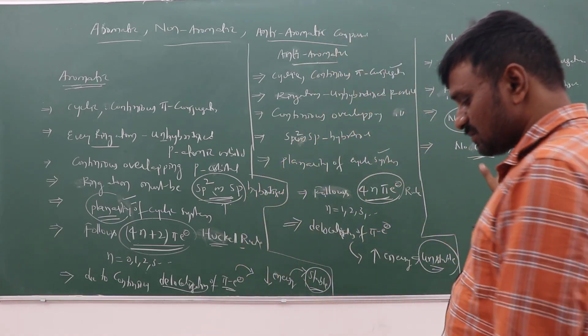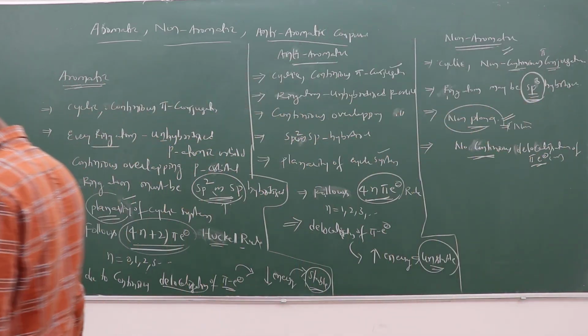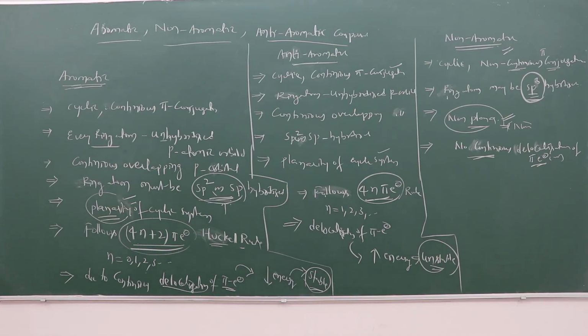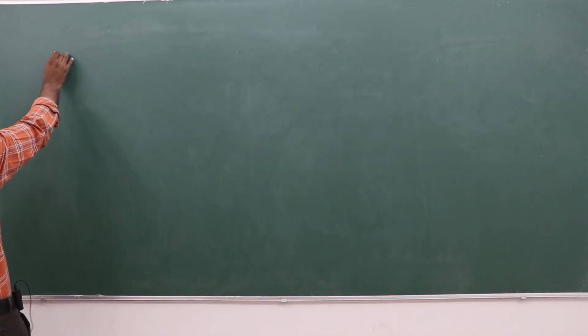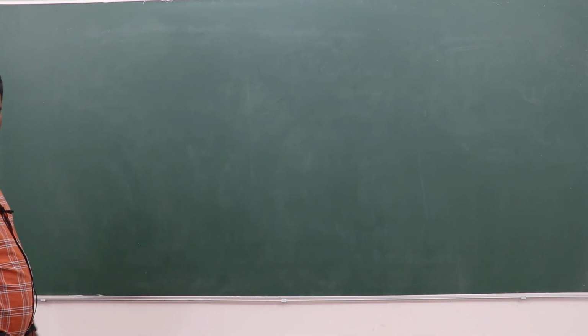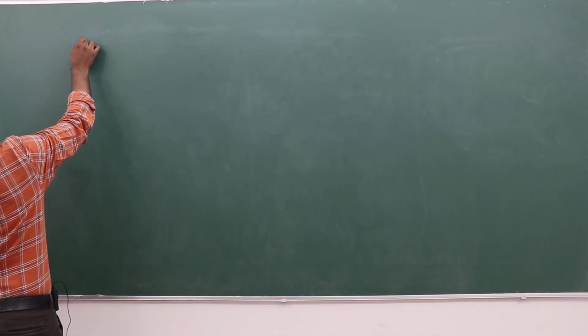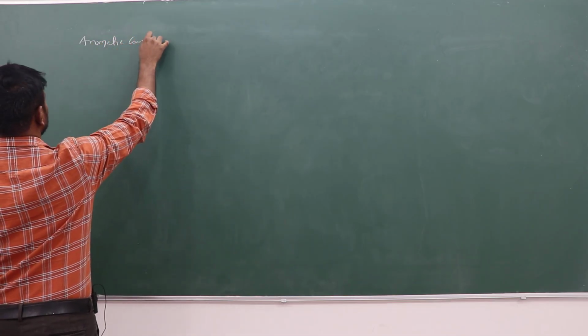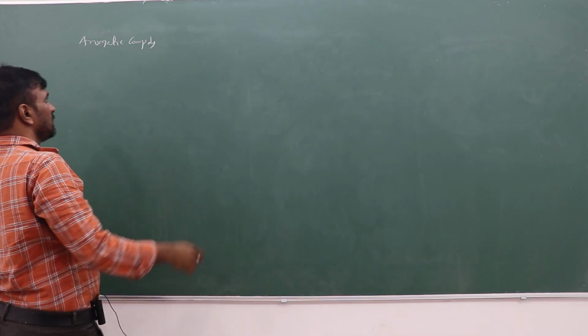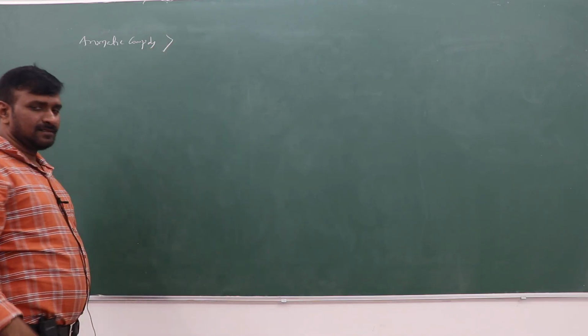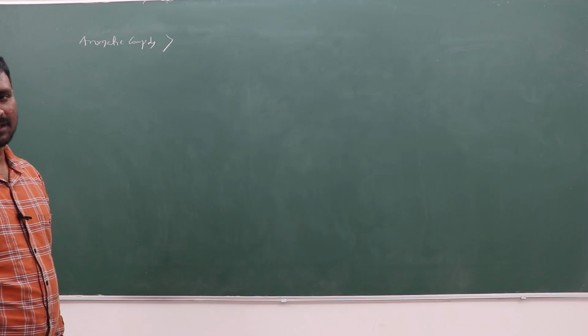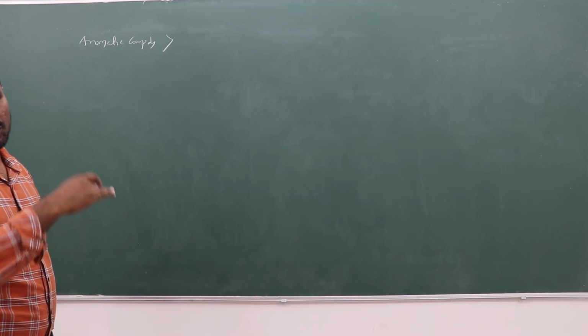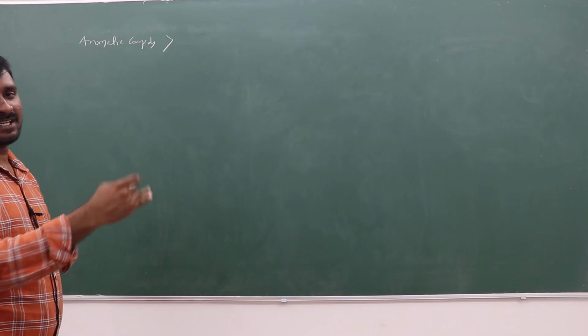So these are the aromatic, anti-aromatic and non-aromatic compounds. Which one is generally more stable? Aromatic compounds are more stable than non-aromatic, and non-aromatic is more stable than anti-aromatic.